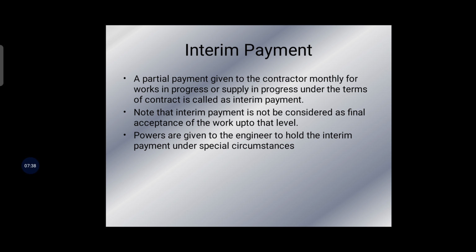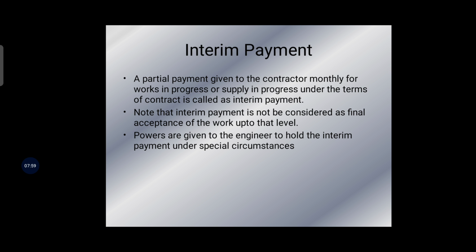At the same time, as per the contract clause, the progress of work should be proportional to the time of completion. If the bills are made at intervals, we can ascertain whether the progress is proportional or not.